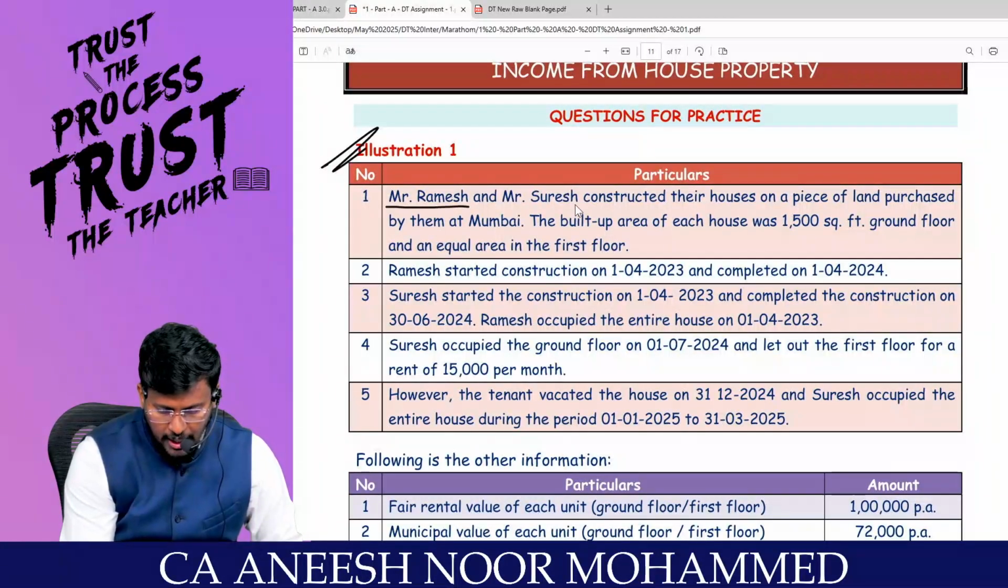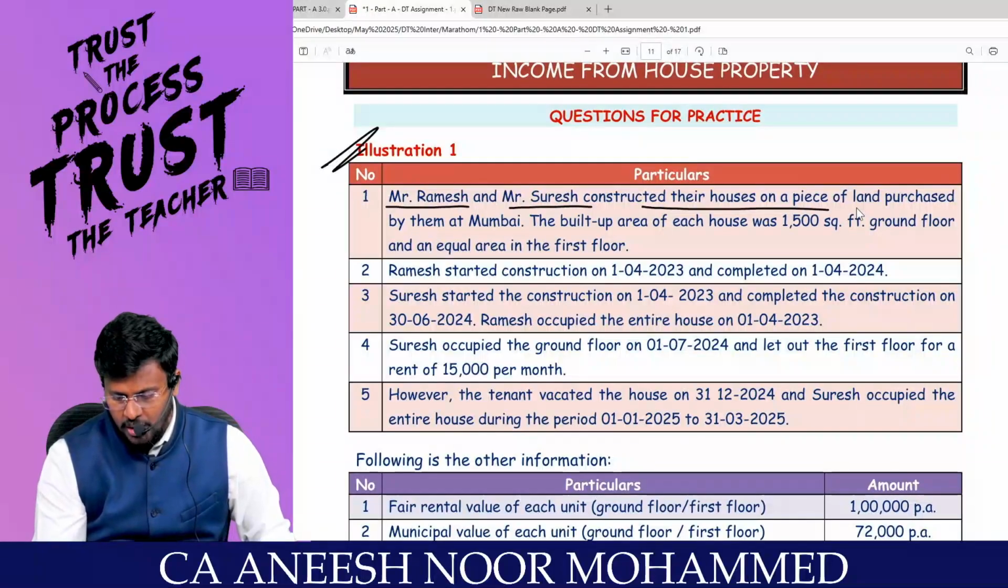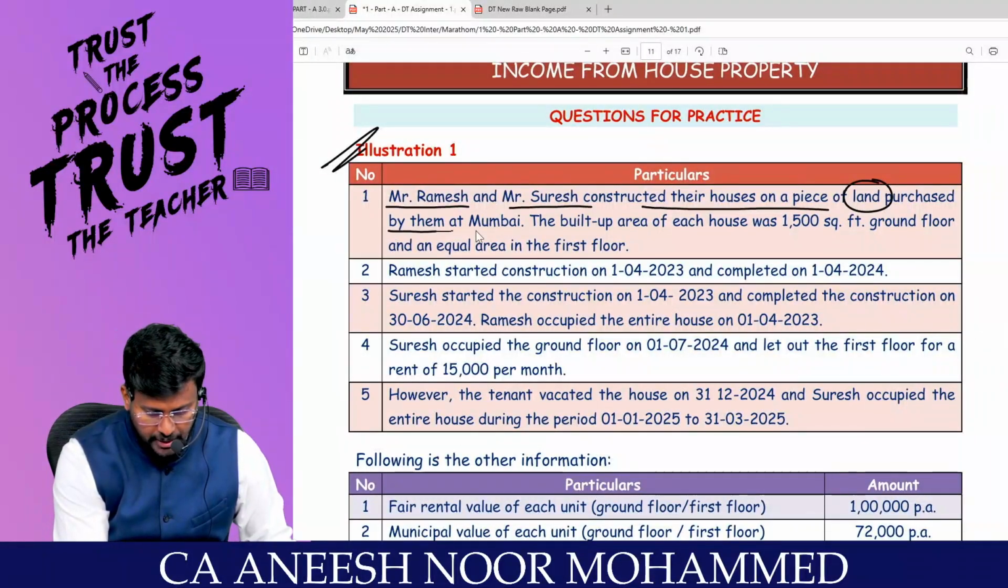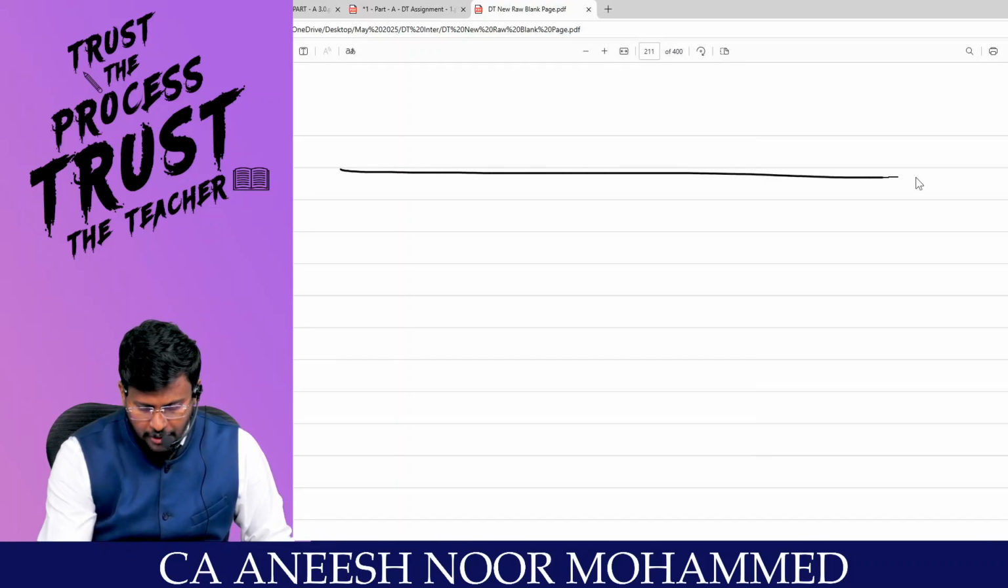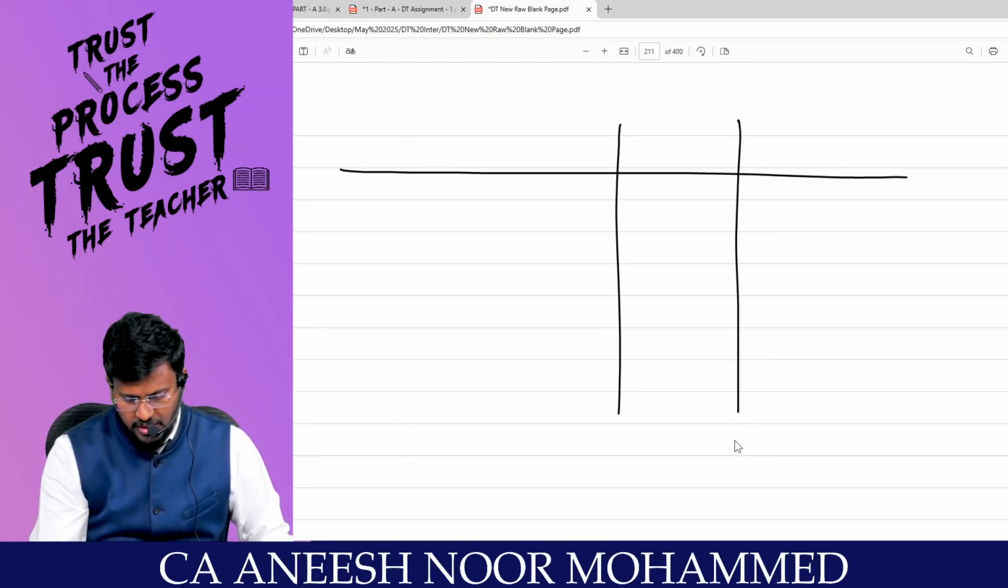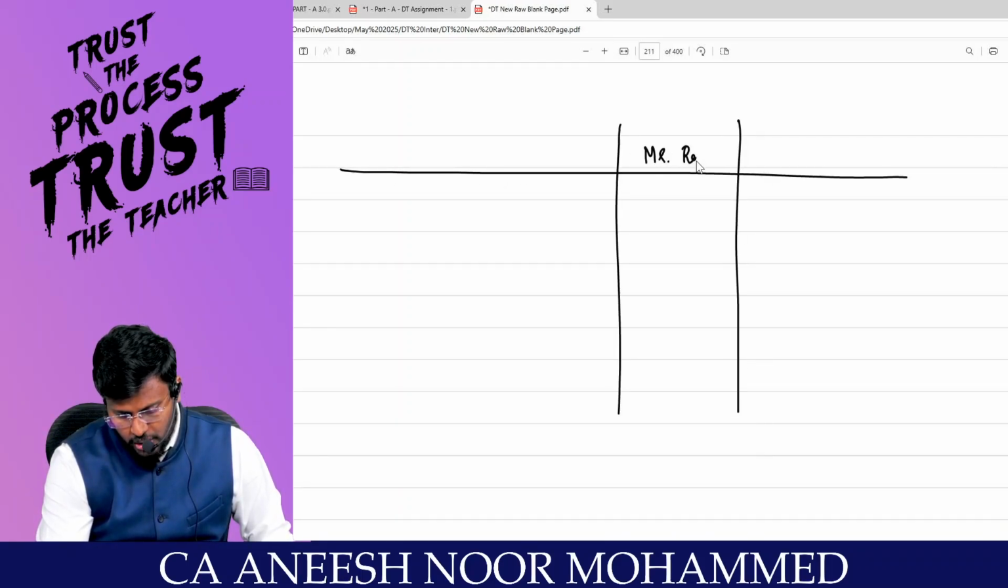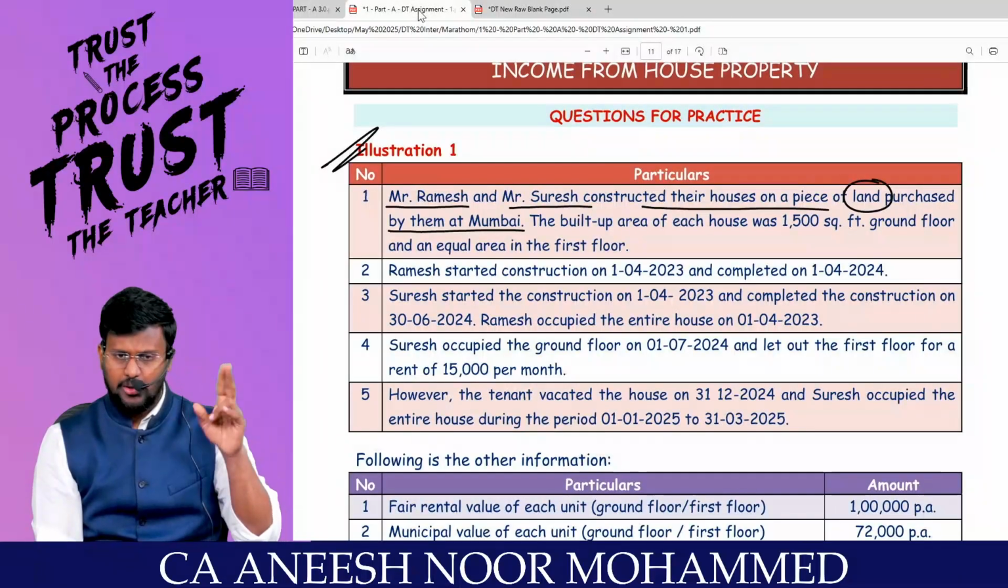Mr. Ramesh and Mr. Suresh constructed their houses on a piece of land purchased by them at Mumbai. So 2 people are there. That's what they have given. You have to help me with the facts of the question. What is the name of the first person? Mr. Ramesh. What is the name of the second person? Mr. Suresh. Because the facts of the case will change from person to person.